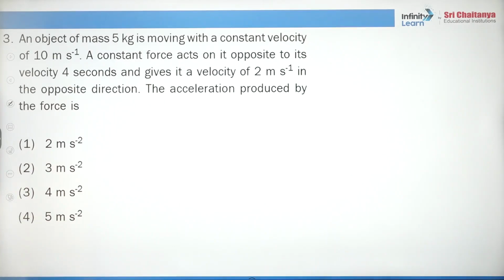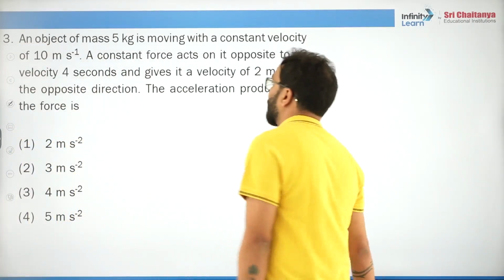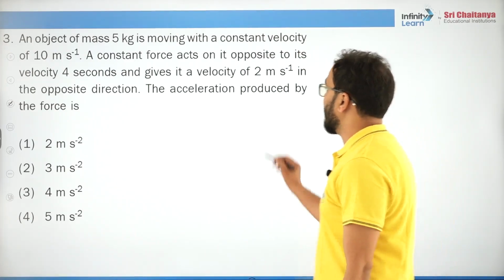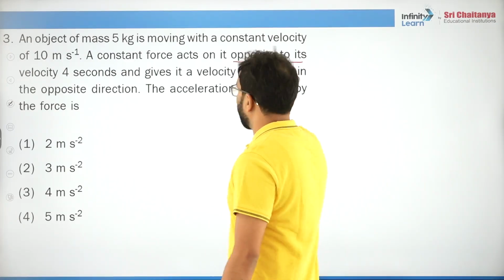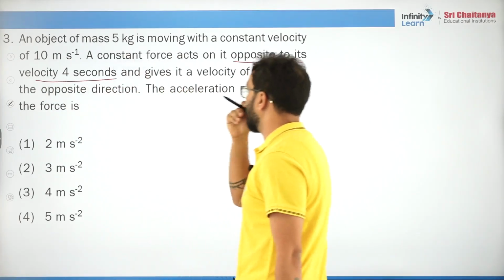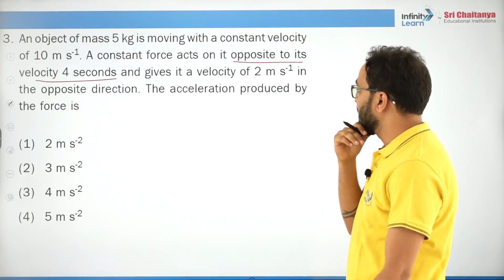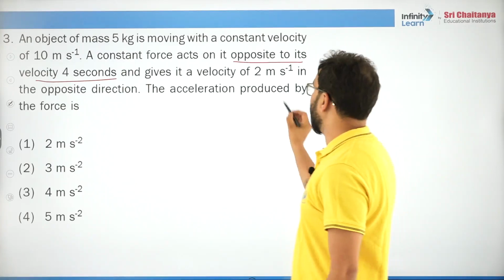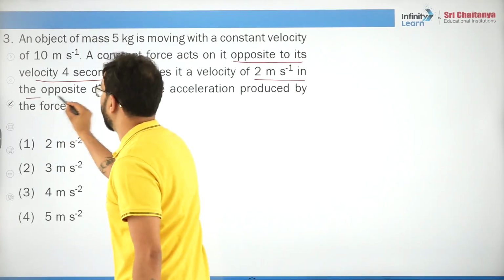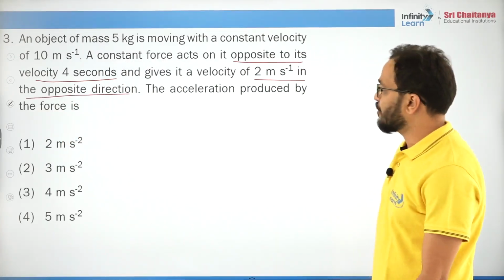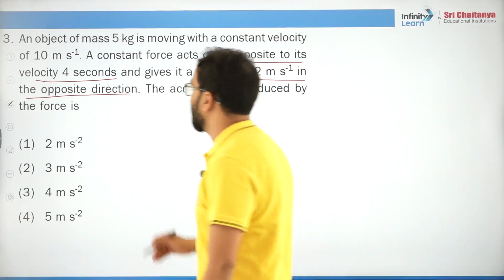Perfect. An object of mass 5 kg is moving with a constant velocity of 10 meter per second. A constant force acts on it opposite to its velocity for 4 seconds and gives it a velocity of 2 meter per second in the opposite direction. That is important. The acceleration produced by the force is, right. Simple, very simple.